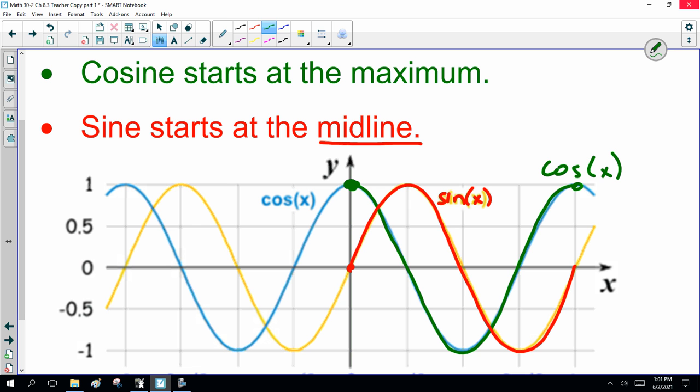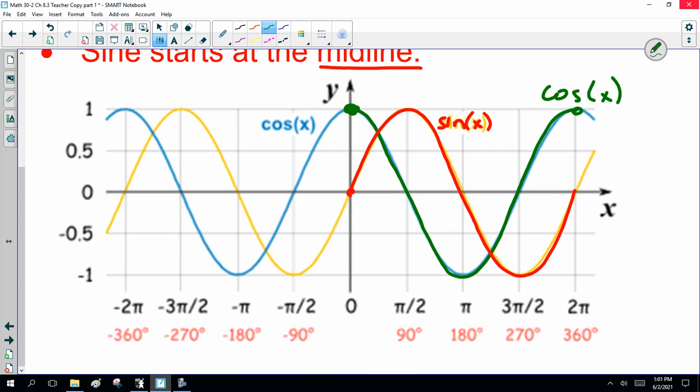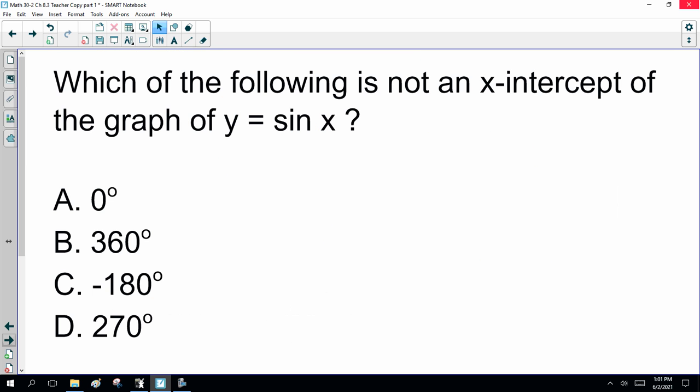One thing you have to remember: we can talk about the x-intercepts, or the coordinates, in degrees or in radians. It's 90 degrees, 180 degrees, or pi over 2 radians, and so forth. So be careful. That leads to a typical trick question you'll see occasionally: which of the following is not an intercept of the graph y equals sine of x?